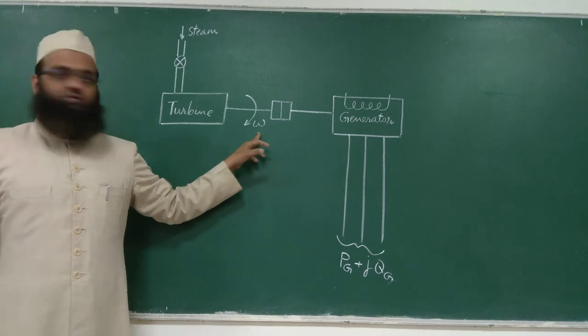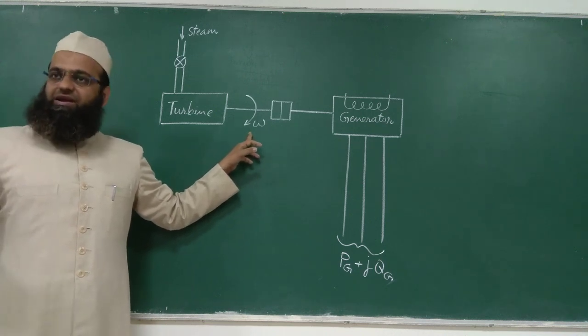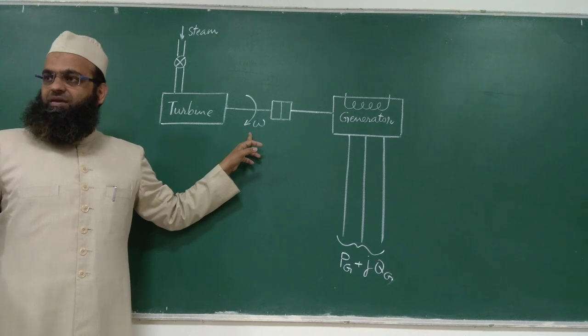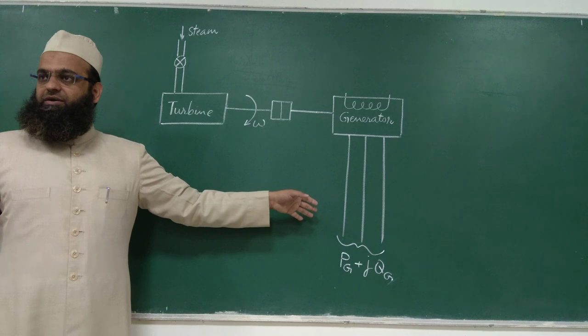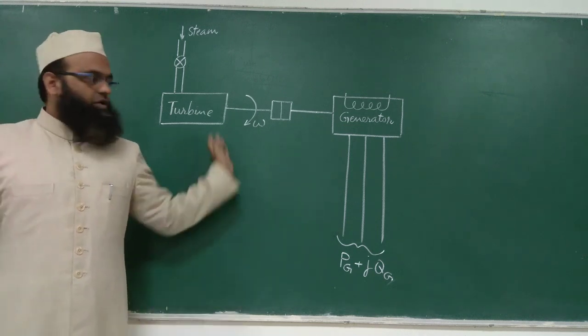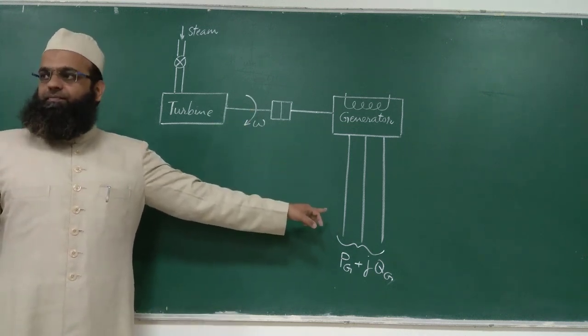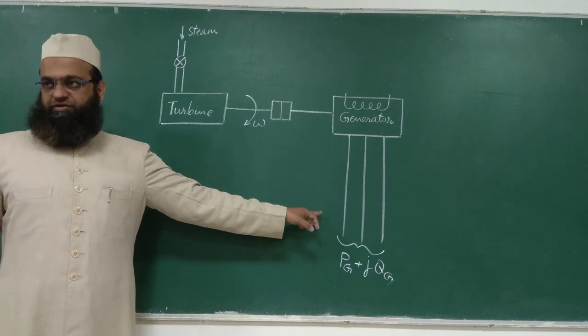Once it decelerates, speed decreases, and then frequency will start decreasing. So frequency mismatch will be there, and our aim is to control the frequency at the reference frequency.